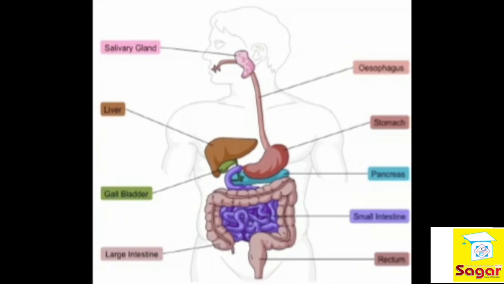The duodenum, as I have said, is largely responsible for continuing the process of breakdown of food in the small intestine. The jejunum is also part of the small intestine, and the ileum is mainly responsible for the absorption of nutrients into the bloodstream.